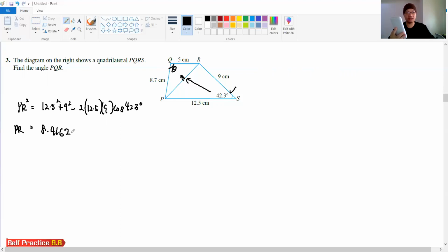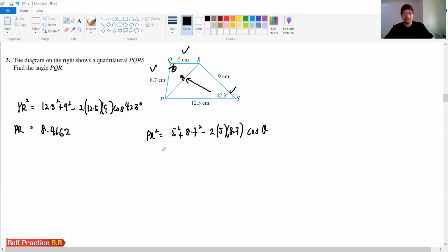All right, that is your PR. Now, since we want to find theta, how to find theta? We need to use the PR again. So PR squared equals, we use the new lengths here, 5 squared plus 8.7 squared minus 2 times 5 times 8.7 cos theta.